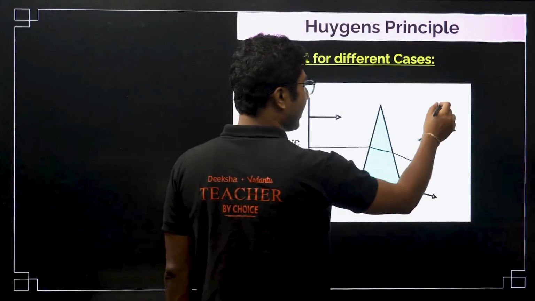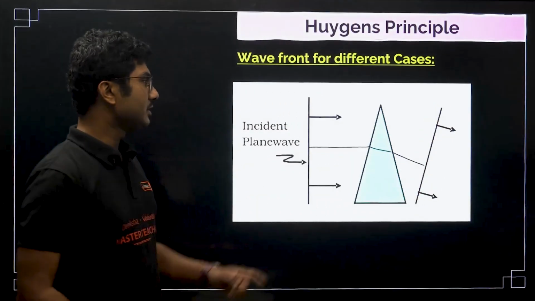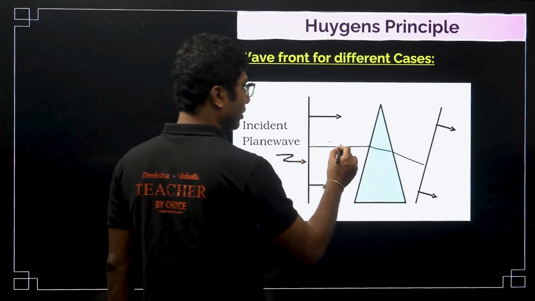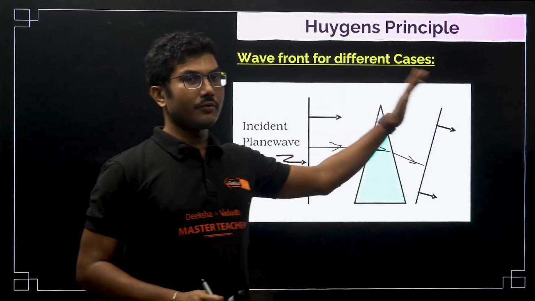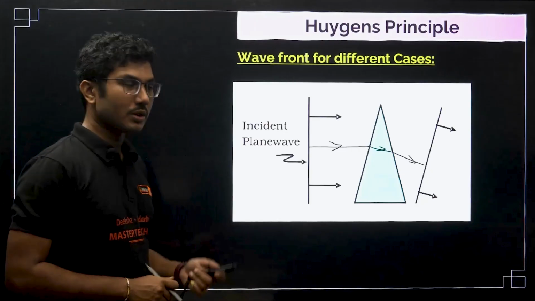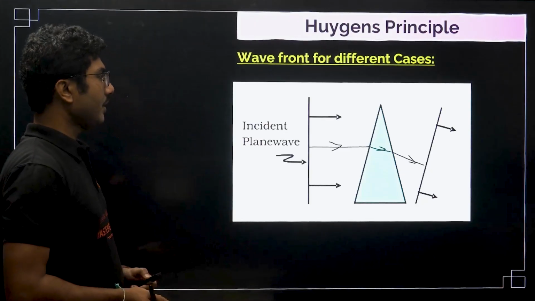So this is the final wavefront. Once it travels through the prism, because a prism always bends light towards its base, the final wavefront will also be slanted towards the base. Okay.